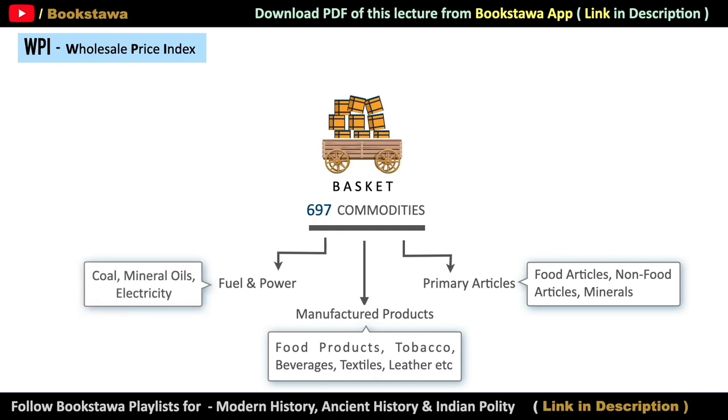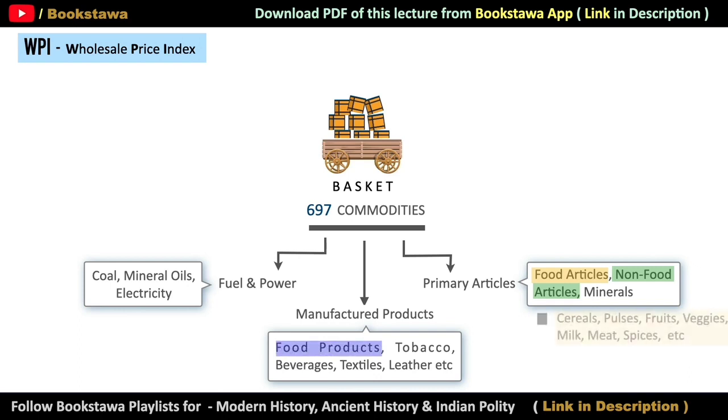Now, it may be that you get a little confused seeing this, that primary articles have food articles and non-food articles, and there is food product inside manufactured products also. So, what is the difference between these things? If you see their examples, then you will understand.